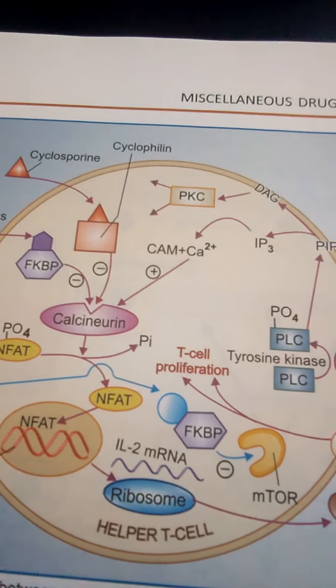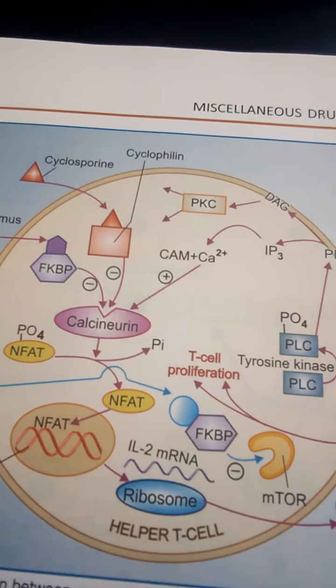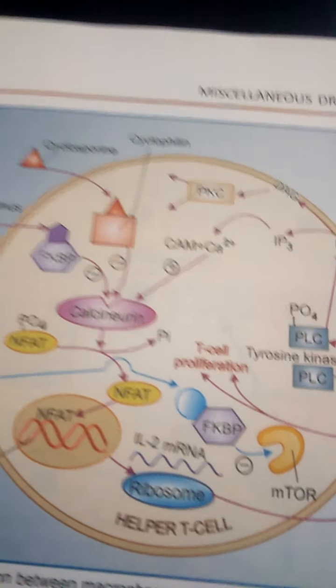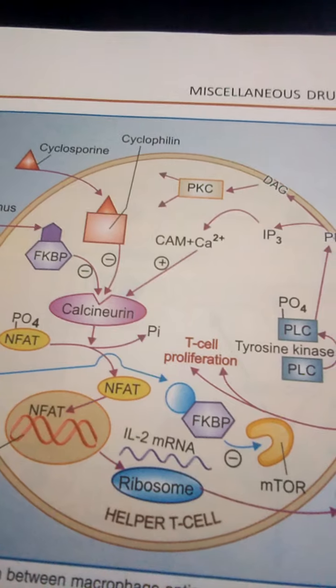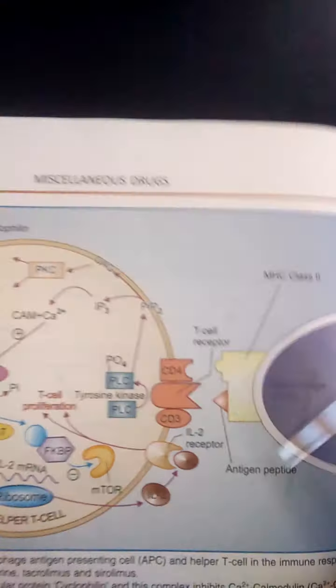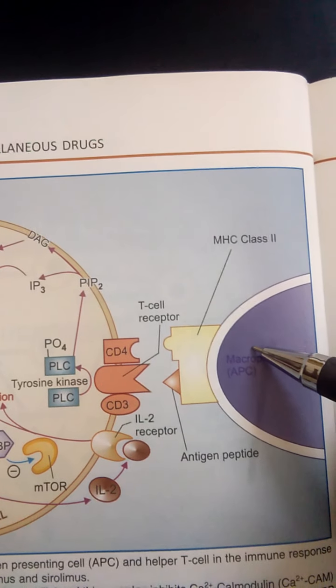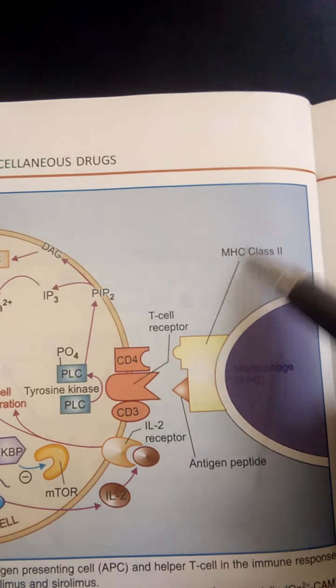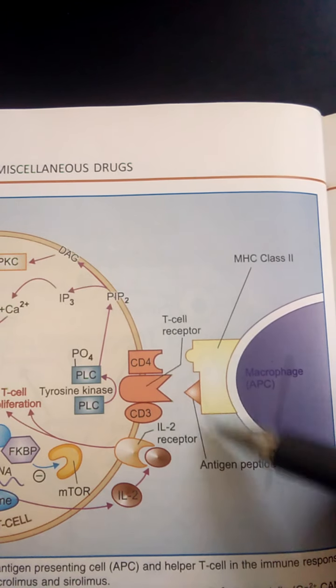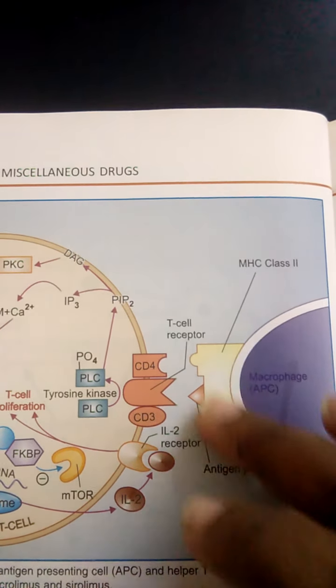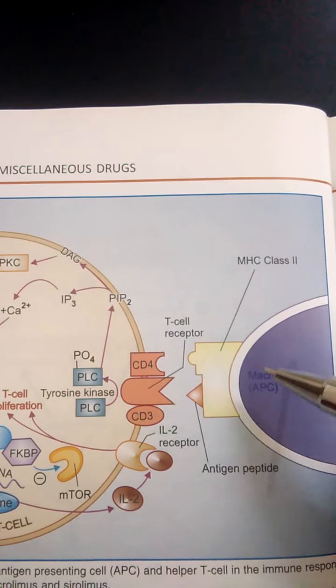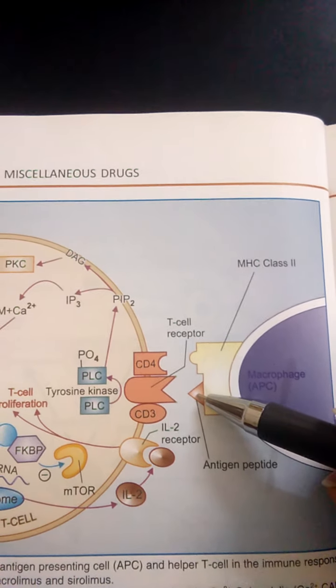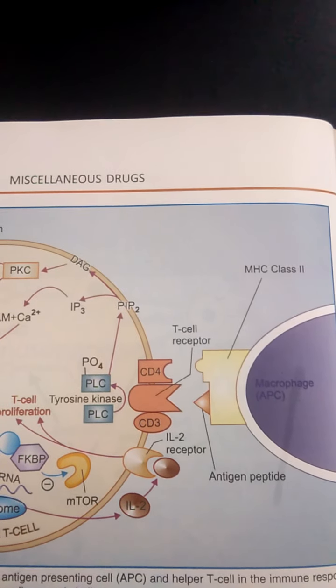At which area does cyclosporin act upon the T lymphocytes? So this is about the mechanism of action of cyclosporin. The diagram discusses the interaction between the macrophages, the antigen presenting cells (APC), along with MHC class 2 and the antigen peptide. I already explained this in the previous diagram.